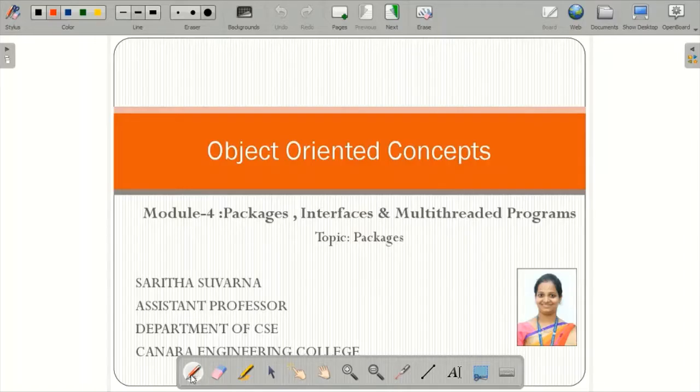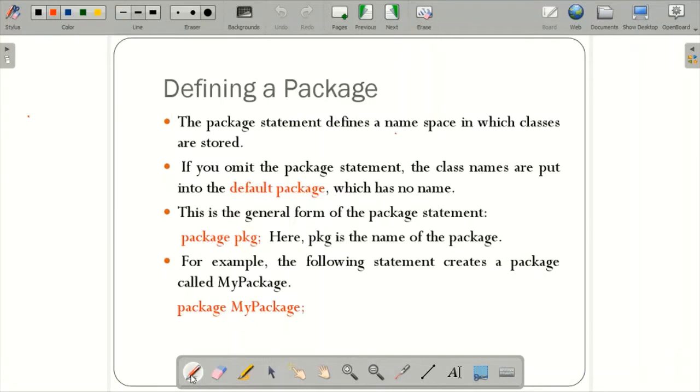Morning students, today we'll learn about the concept of packages under Module 4: packages, interfaces and multi-threaded programs. Let us see the concept of a package. A package is nothing but grouping related classes in one particular folder or package. It may be related classes or related interfaces in a single unit.